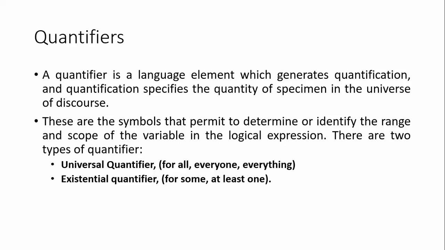In your given statement, if you are going to represent some part of something, or at least one, for that type of representation we use the existential quantifier. Let us clearly understand in which way we represent these quantifiers and also discuss some examples of how to represent sentences in first order logic by using quantifiers.